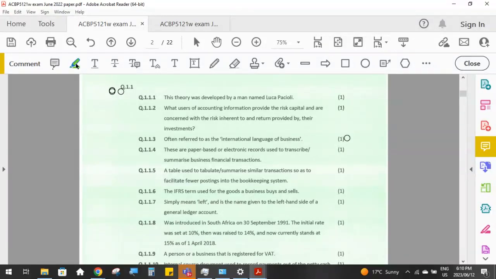So the first one, this theory was developed by a man named Luca Pacioli. So remember, guys, because it's only 1 mark, don't write a long essay for each of these, because 1 mark